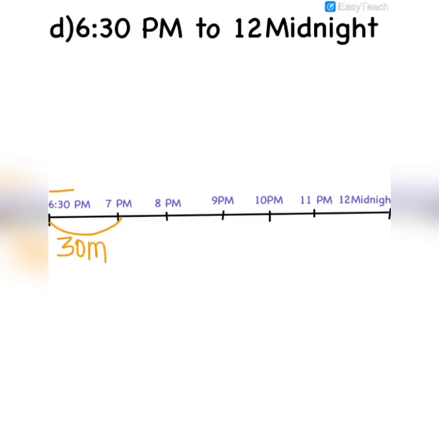Then we will write time at the gap of 1 hour. 7 pm to 8 it's 1 hour, 8 to 9 again 1 hour, 9 to 10 again 1 hour, 10 to 11 again 1 hour, and 11 to 12 midnight is 1 hour. There is a D here which is not visible after the N in the spelling of midnight.